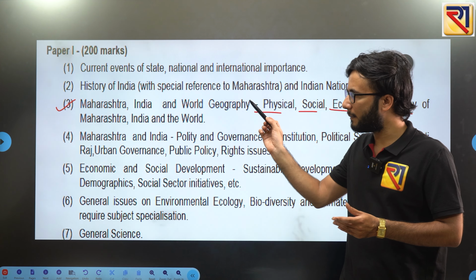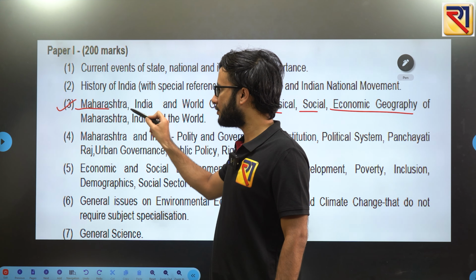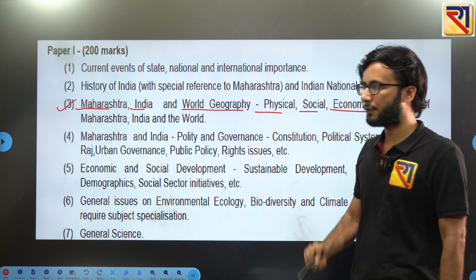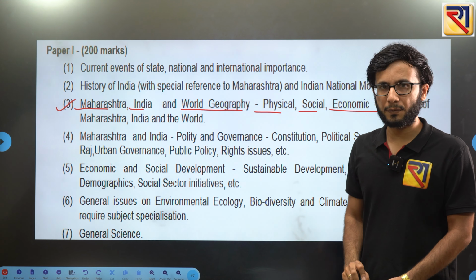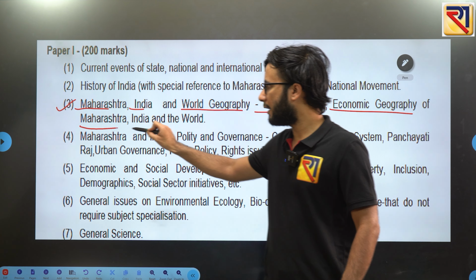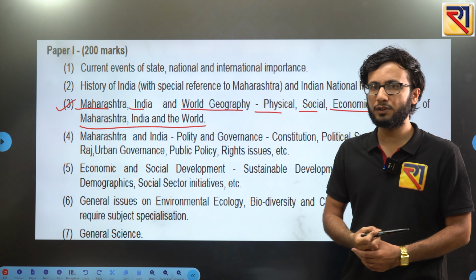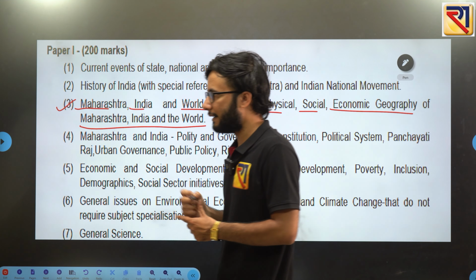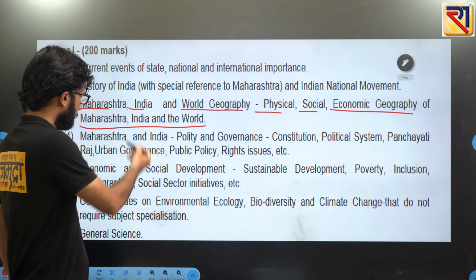So they have clearly mentioned in point number 3 here that you will be reading the geography of Maharashtra, India and the world, where you are having physical, social, economic geography of Maharashtra, India and the world. So that is the syllabus which is given for geography, and this is given in your point number 3 here. Point number 3.